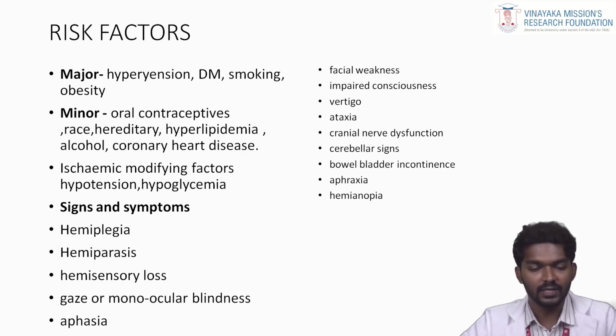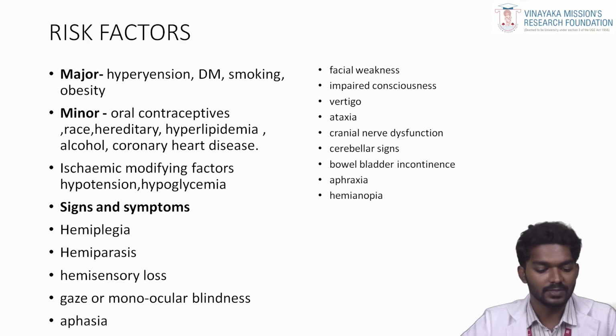Next, what are the risk factors of CVA? The first major risk factors are hypertension and DM, and smoking and obesity are also major causes of the CVA condition. What are the minor causes? Oral contraceptive use, race, heredity, hyperlipidemia, alcohol, and chronic heart disease are minor risk factors for CVA. Ischemic modifying factors, hypotension and hypoglycemia are also risk factors for CVA.